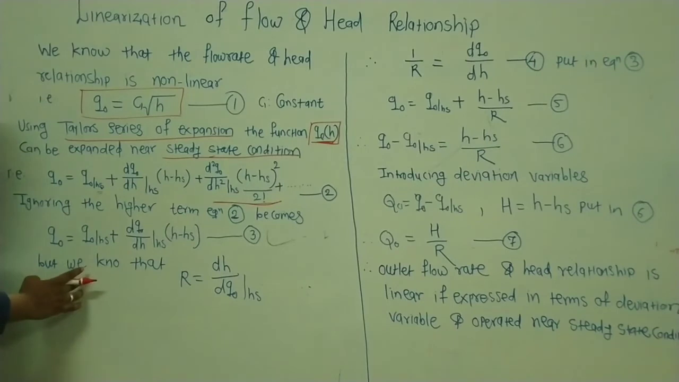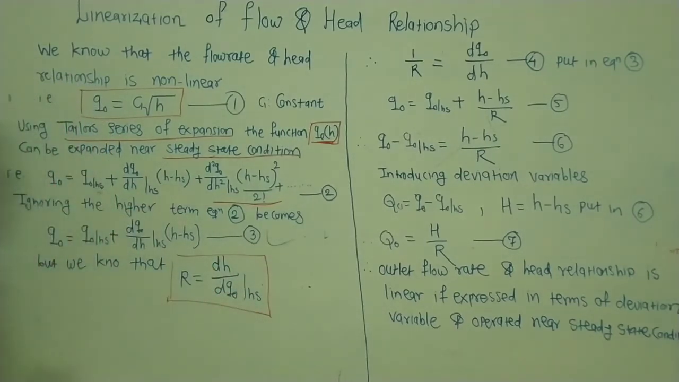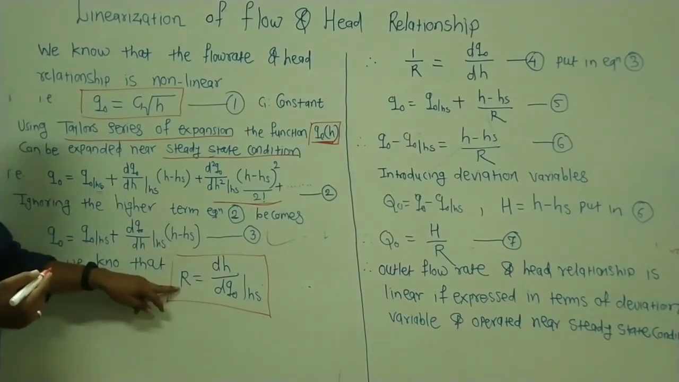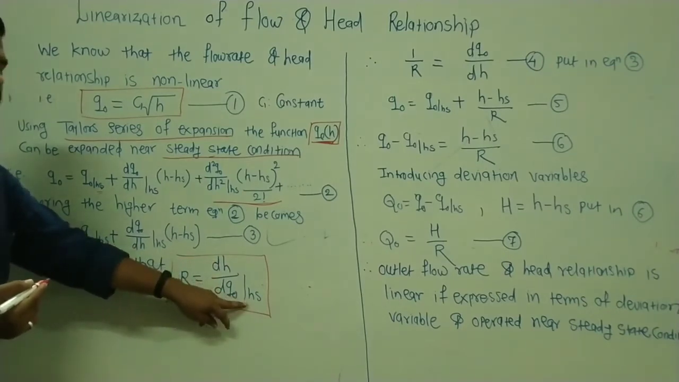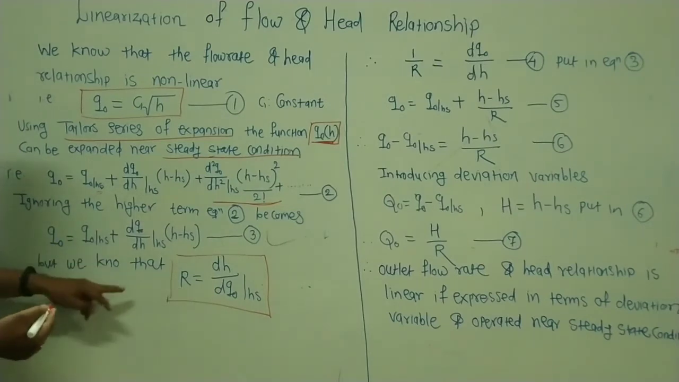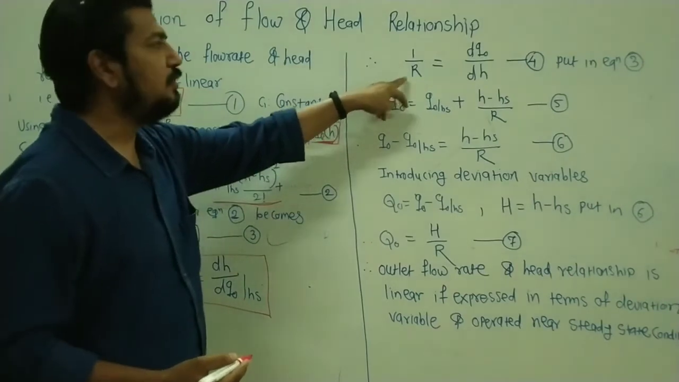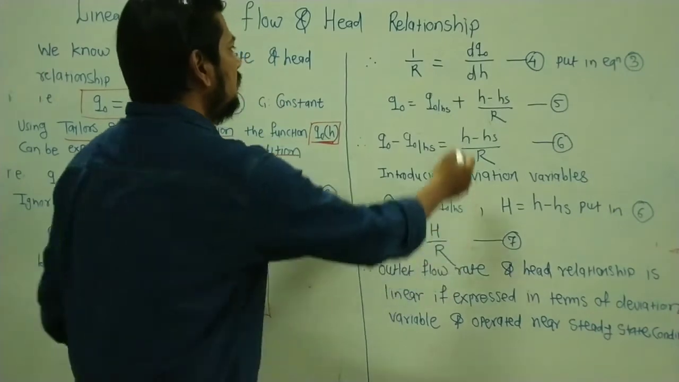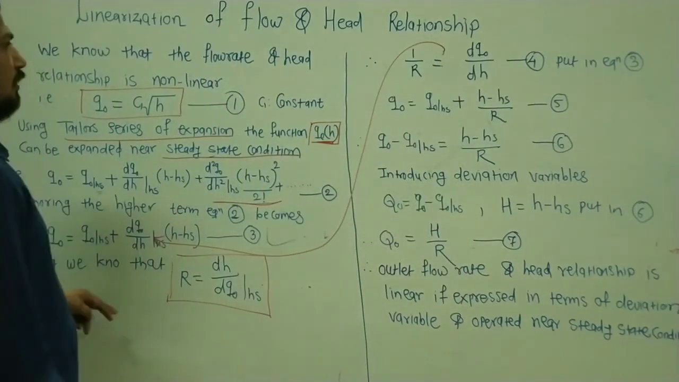But we know from the tank system that there is a definite relationship between head resistance and head. That is, R is equal to dH by dQ0 at HS, meaning at steady state. So I know that this is the value of R that can be written in this manner. Therefore, 1 by R is equal to dQ0 by dH. This is your equation number 4.